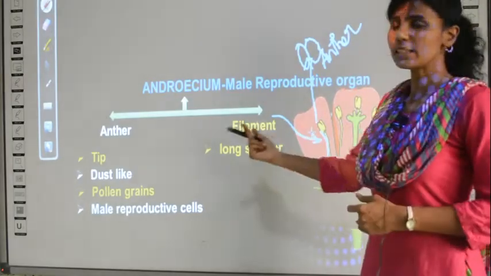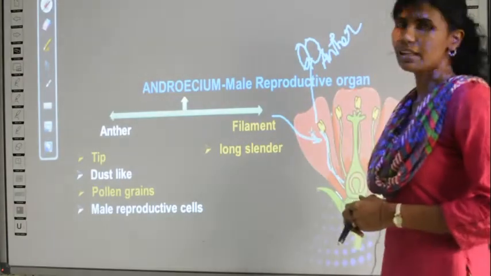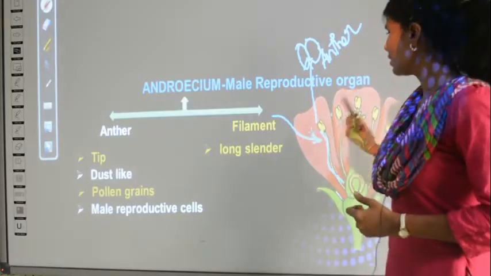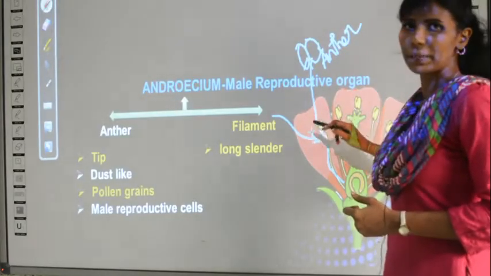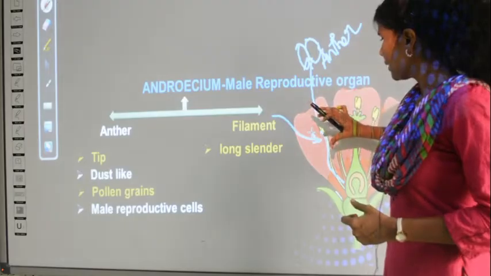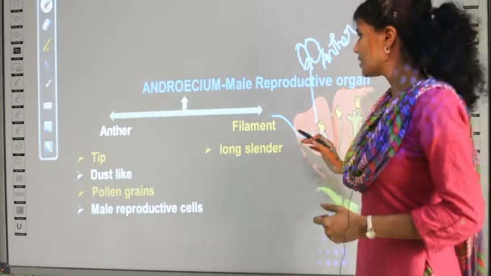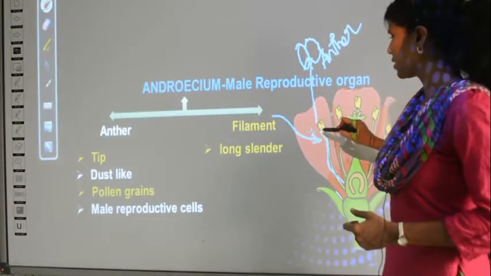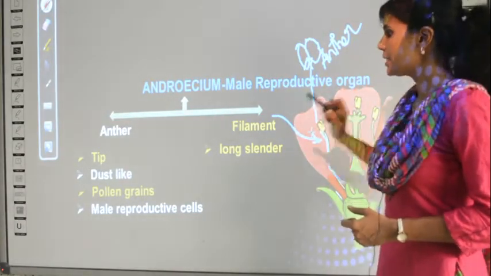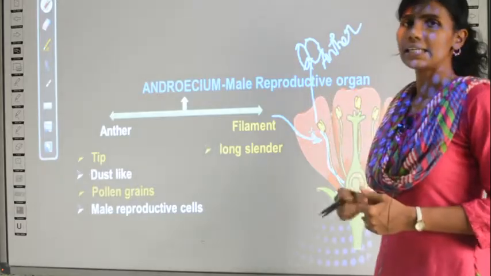So now we learn certain properties of anther and filament. Clear? So anther, usually it is found at the tip. In the androecium, what did I tell you? Anther and filament together is the androecium, right? So in the androecium, the anther is found at the tip, and if you see, it is dust like.